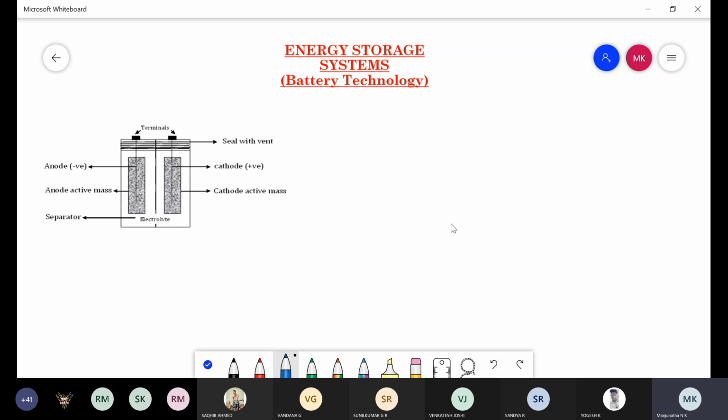Take a lead acid battery, or nickel metal hydride battery, or lithium manganese dioxide battery, or lithium cobalt oxide battery, or aluminium air battery, zinc air battery, etc. These are some examples of batteries. In these batteries, only one thing is observed, that is the conversion of energy liberated in a chemical reaction into electrical energy. Whatever devices have the ability to convert chemical energy into electrical energy are called batteries.